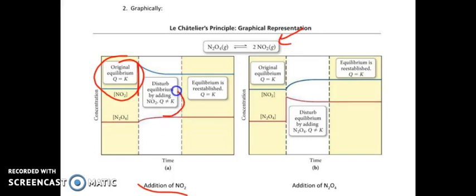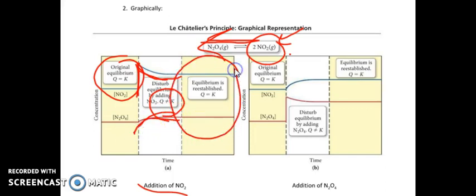We've disturbed the equilibrium, so Q is no longer equal to K. But what's happened? If I increase the NO2, notice I have an initial increase, but then it goes down. And notice what happens in N2O4, it goes up. So what do I mean by shifting to the left? I'm going to have an initial bump of NO2, and then some of that's going to be used to create more N2O4. So the initial bump, then it's going to come down, and then the N2O4 is going to go up. And what's happened right here, it's reestablished the Q again. So that proportion will end up being the identical thing.